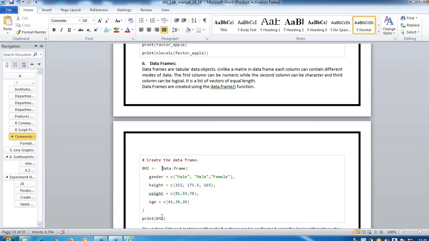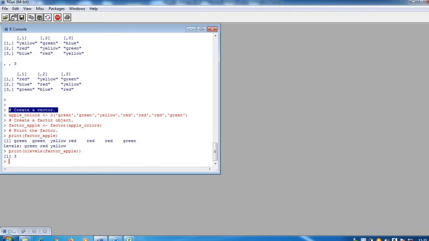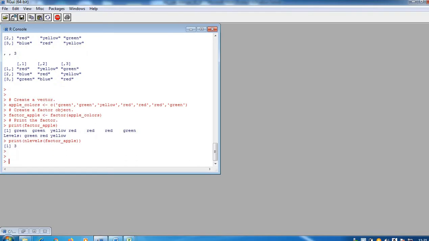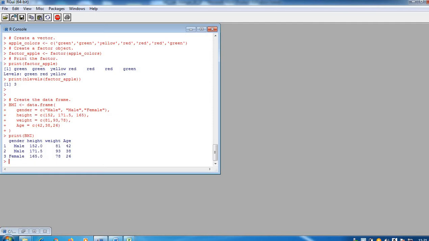Now I will also show you practically the other way to create the data frame. I am just copying it and pasting it to execute the same thing. Now see here, this is a comment, create a data frame. The data frame is created correctly.